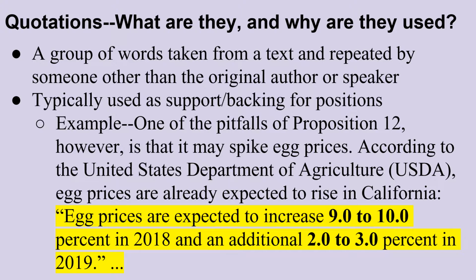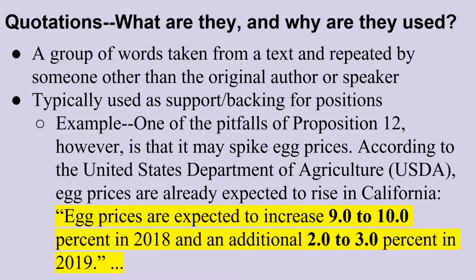So the first thing I want to talk about is using quotations. Let's say you have a source of information and you want to quote them directly, meaning you want to take what the source said word for word. That would be a quotation. Essentially, when you quote, you're repeating exactly what the source said, and you're using quotation marks and MLA citations in order to indicate where you got that information from. Okay, so why do we use quotations? Well, we use them to support our position.